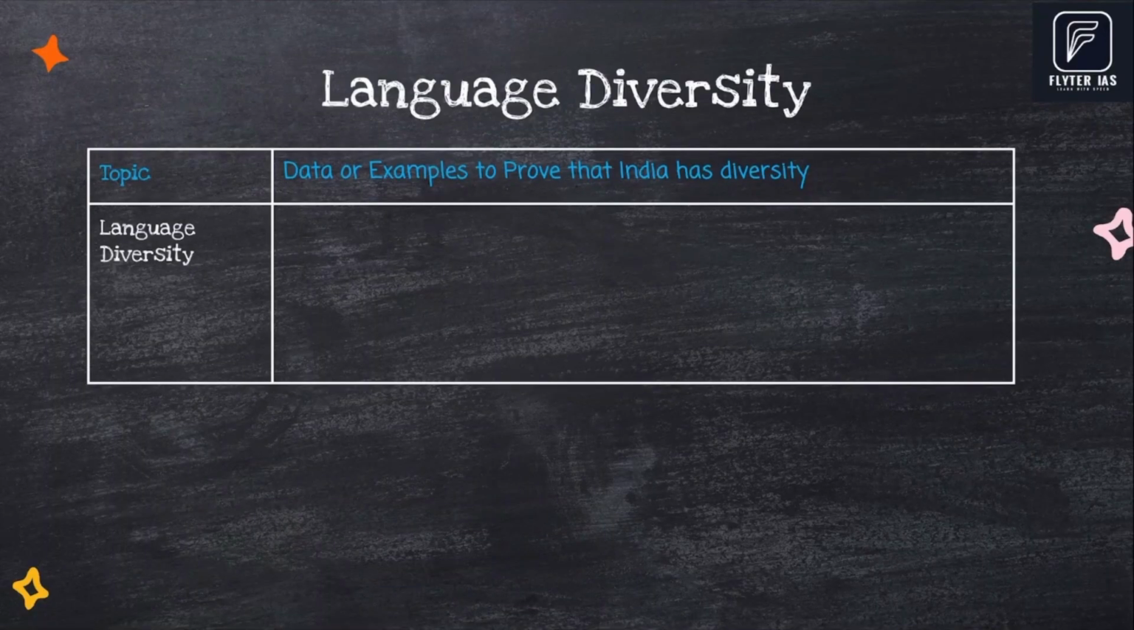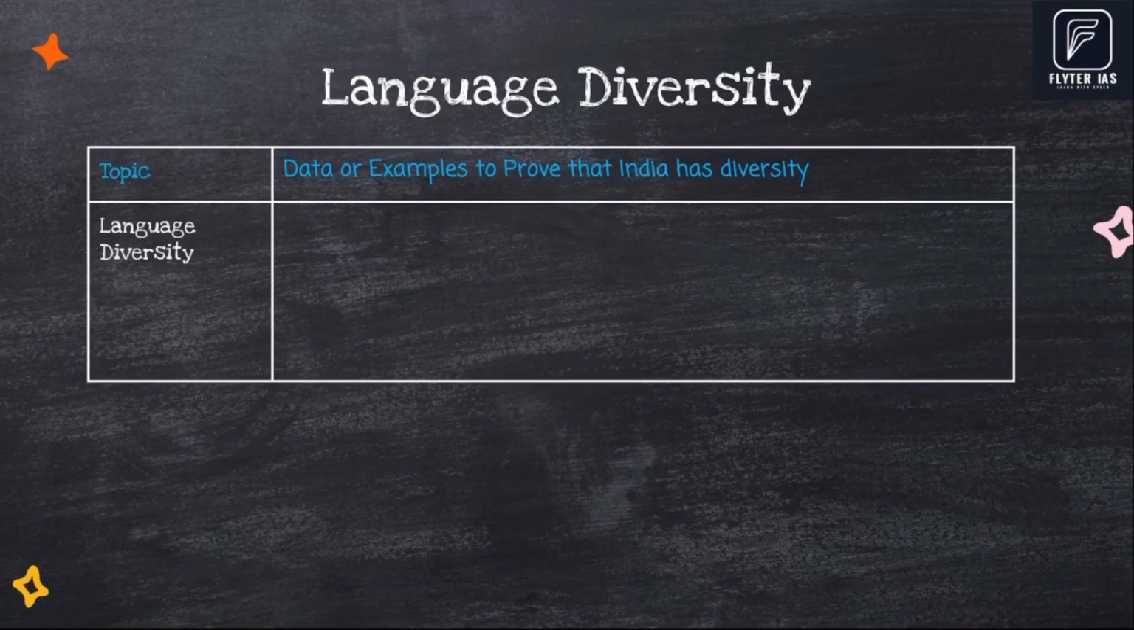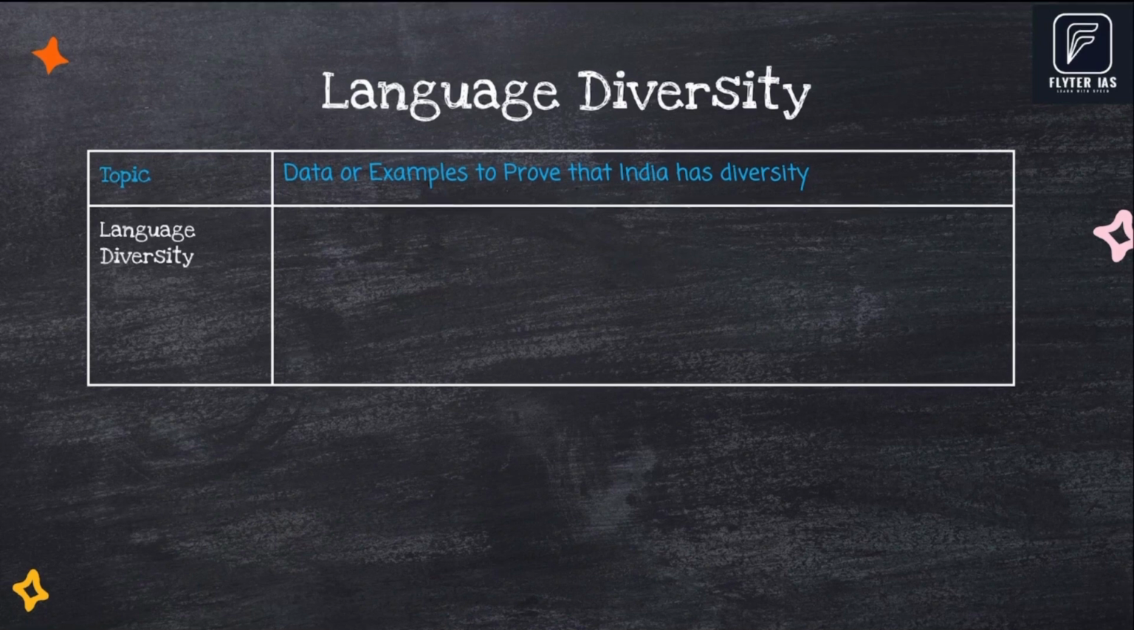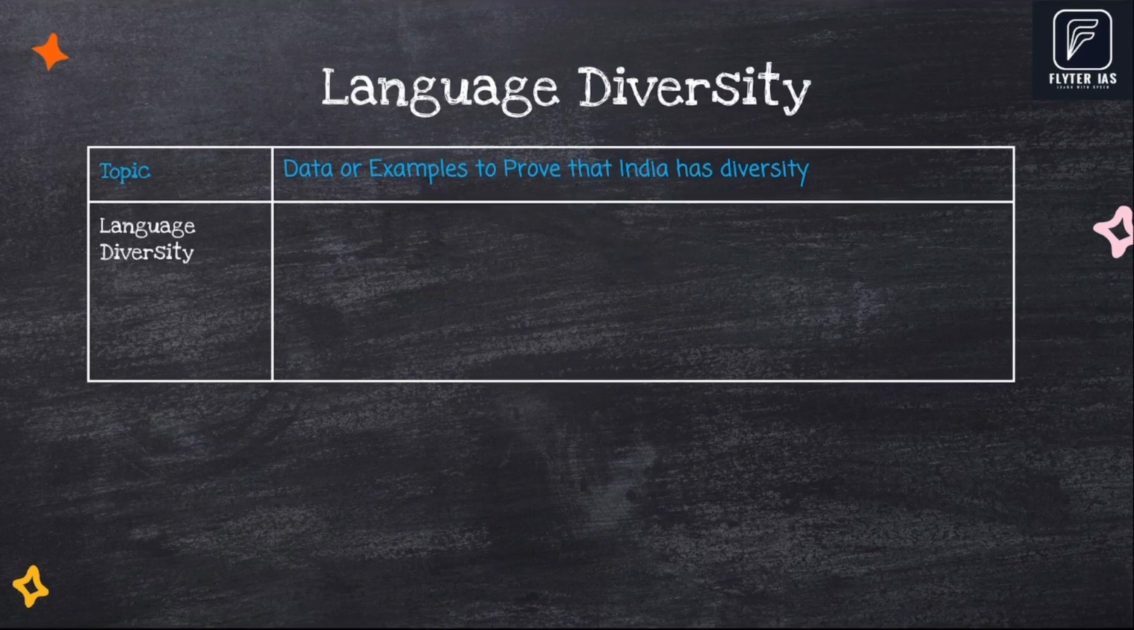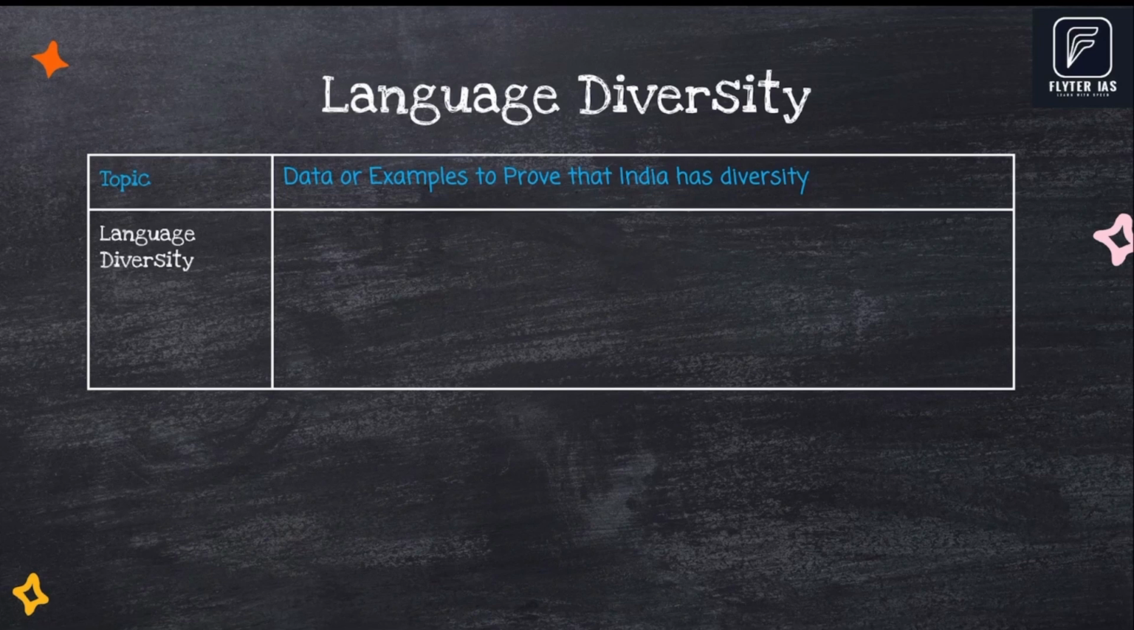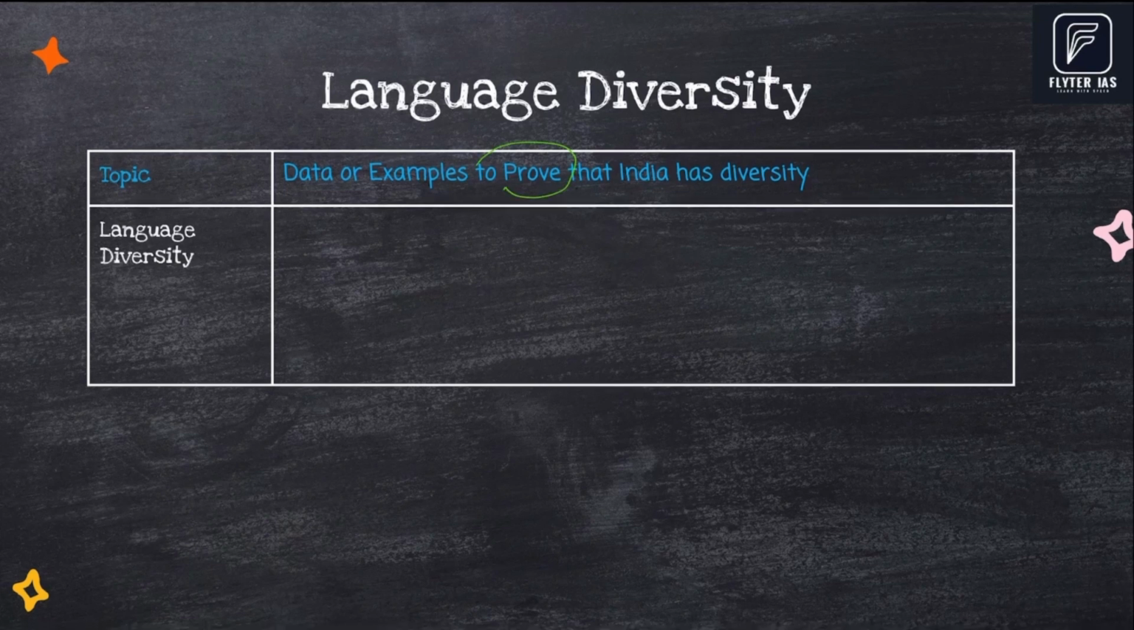In the previous session, we discussed definitions and keywords. In this session, we are going to discuss different data points and examples. Let's start. India has a rich cultural diversity. But how to prove that? That's the aim of the next few slides because questions are asked on different aspects of diversity. We have provided data or examples on all the aspects of diversity.